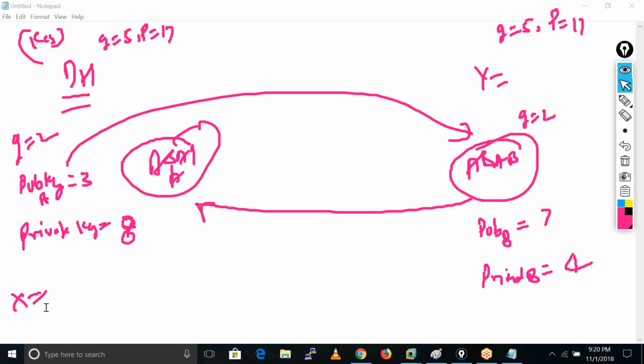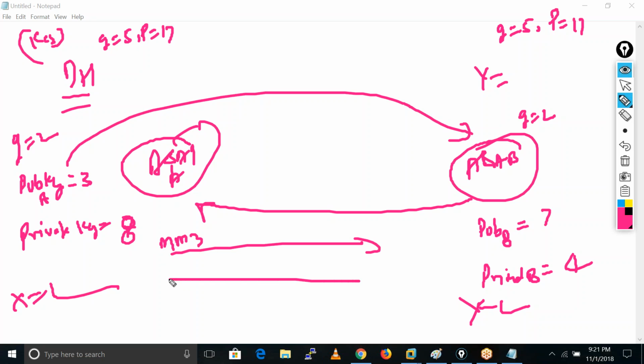So when they have created this value, they use these keys, X and Y, for encrypting the other messages. Like this is message number 3, this is message number 4.